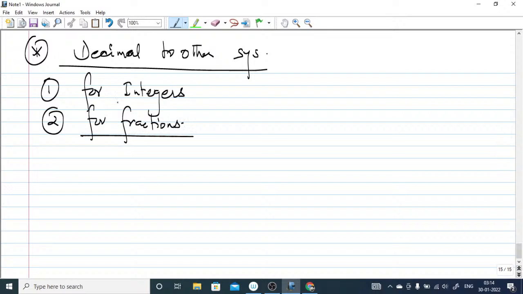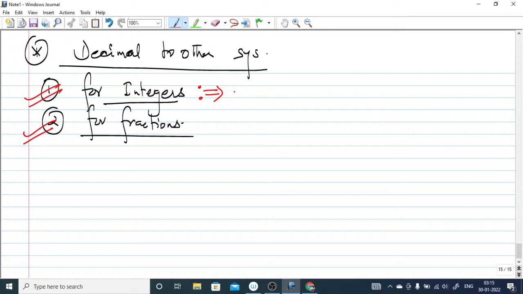Sometimes questions are asked and we usually leave this kind of questions because they are easy, and sometimes we get stuck. You don't have to get stuck. Either an integer will be given or a fraction, and you have to convert into binary or hexa or whatever. For integers, you have to do successive division by the required base. Suppose you have to convert decimal to binary, the base of the binary number system is 2.